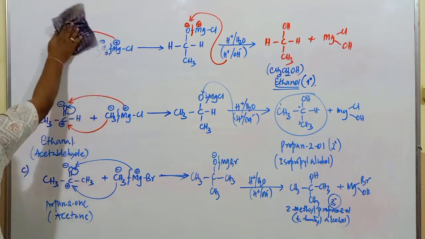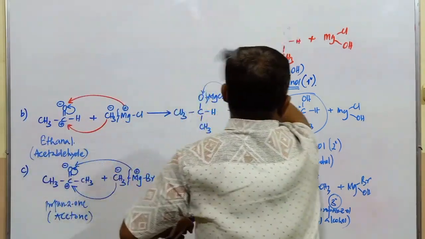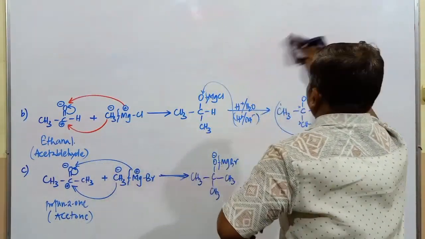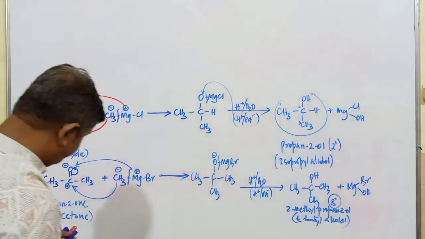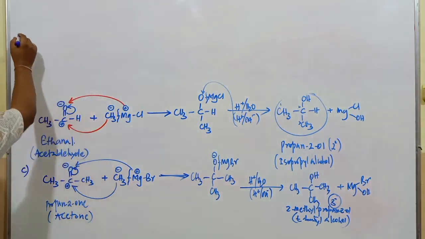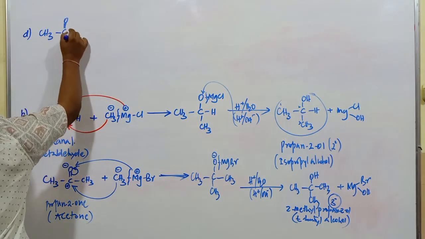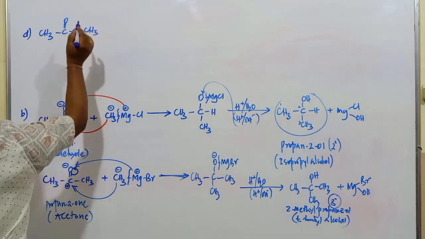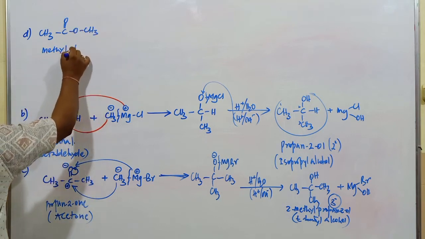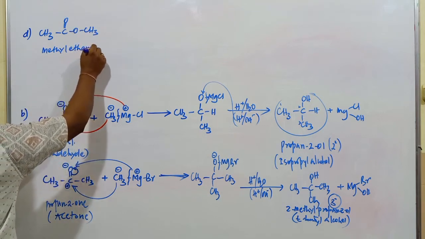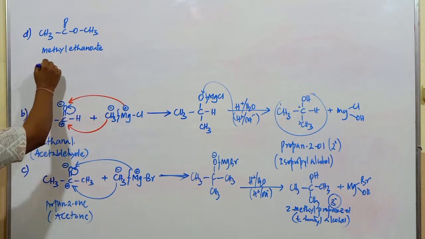First reaction, I will remove this one, the first one. What is the product obtained in the fourth reaction? CH3, C double bond O, CH3. This is an ester, methyl ethanoate compound. Methyl ethanoate is the IUPAC name; the common name is methyl acetate.